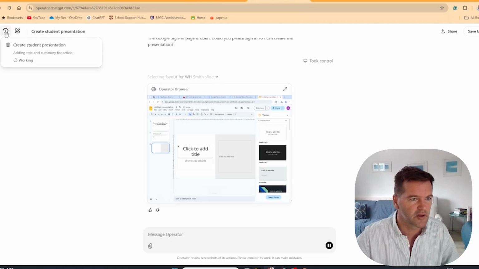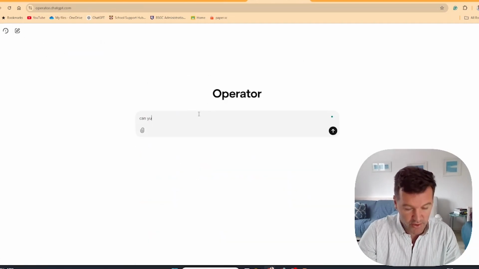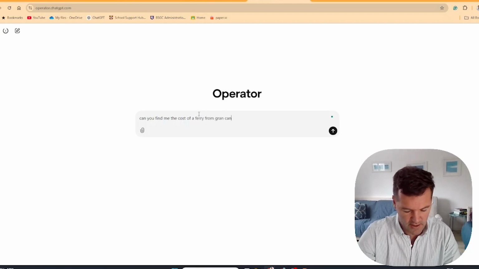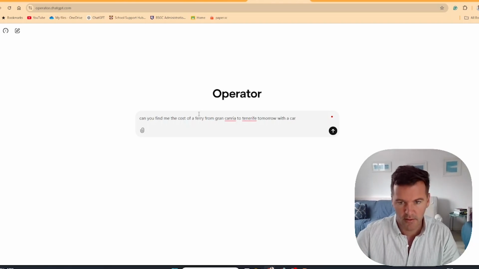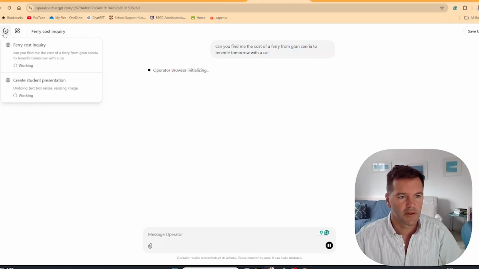I think I can create another one at the same time while this is working. Okay, can you find me the cost of a ferry from Gran Canaria to Tenerife tomorrow with a car? While that's going on, I can set it on a new task. So now up here, I've got two things going on. I can switch between them.